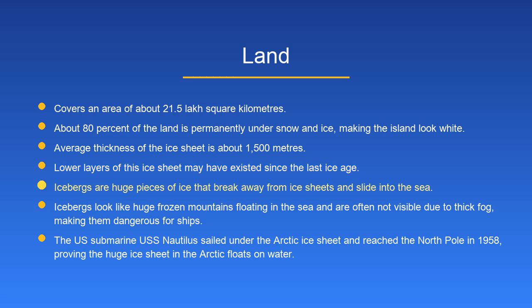Icebergs are huge pieces of ice that break away from ice sheets and slide into the sea. Icebergs look like huge frozen mountains floating in the sea and are often not visible due to thick fog, making them dangerous for ships. The U.S. submarine USS Nautilus sailed under the Arctic ice sheet and reached the North Pole in 1958, proving the huge ice sheet in the Arctic floats on water.